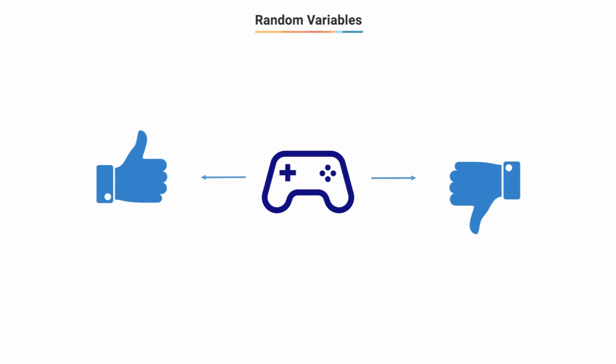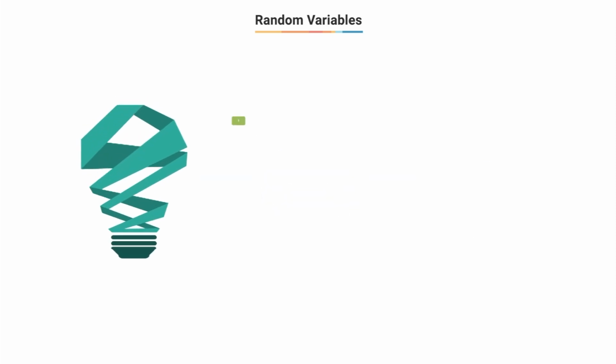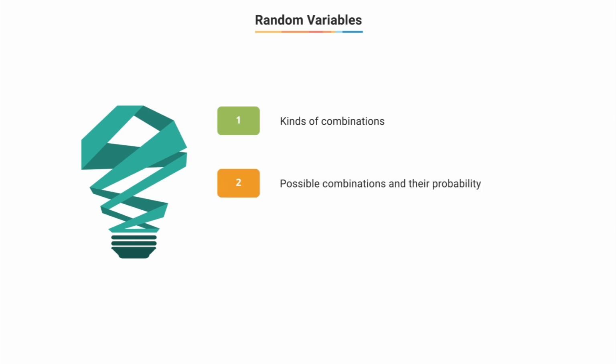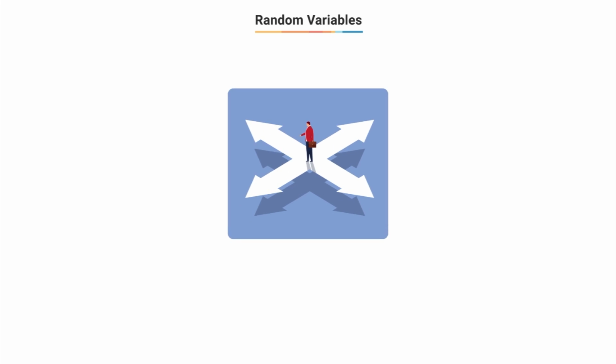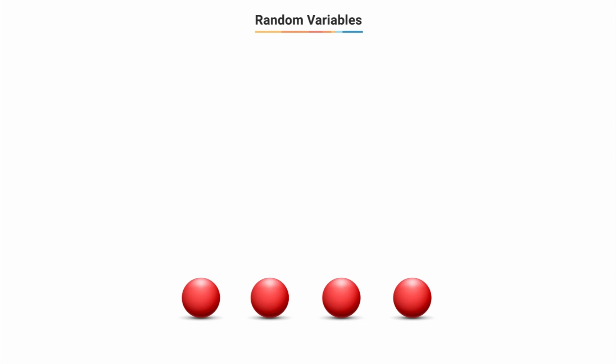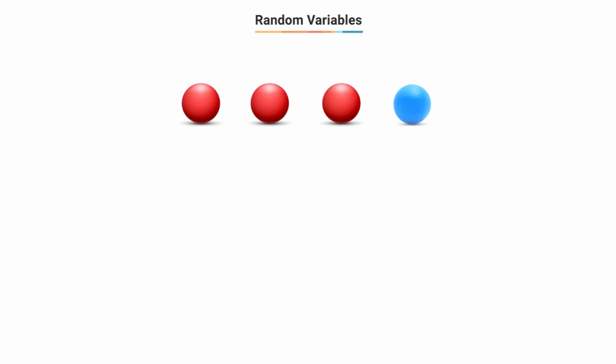In order to understand all this, we'll approach the problem in 3 steps. First, we'll see what kinds of combinations can come up. Then we'll see how likely each of these combinations is, that is, what their probability is. Then we'll see how we can use these probabilities to estimate the profit and loss of a player on playing the game once. Let's go through the various outcomes possible after a participant has tried the bet. As you would guess, the one outcome our players would want the most is that all 4 balls end up being red. However, that is not the only possible outcome. They could, for example, get 3 red balls in a row only to find that the last ball is sadly a blue one. Wouldn't that be sad?